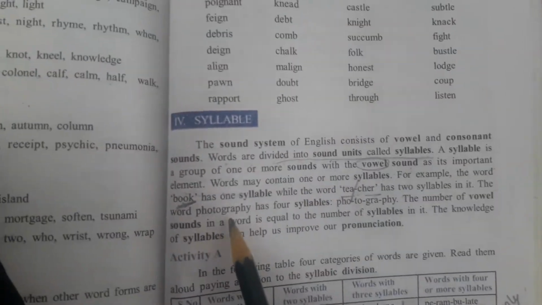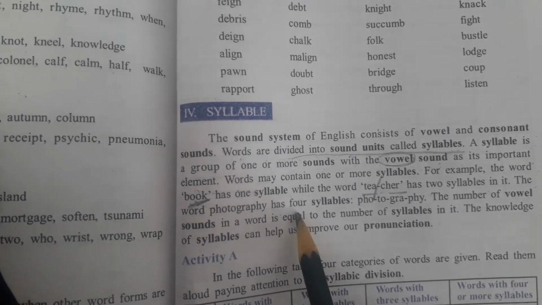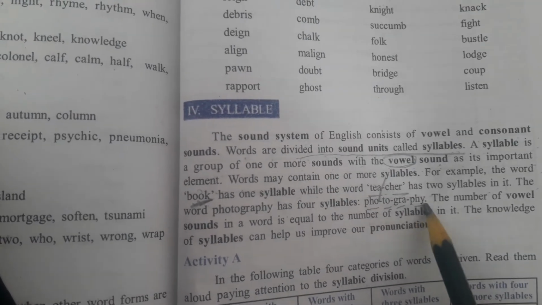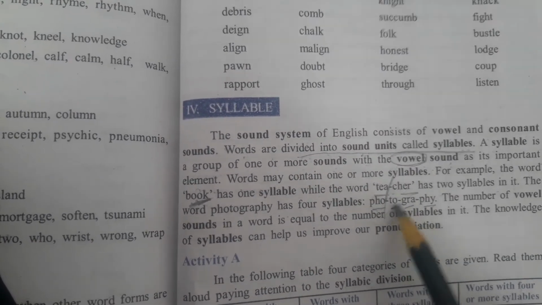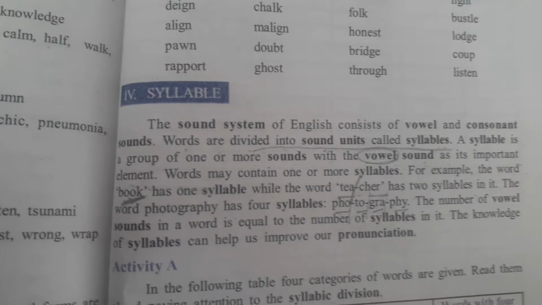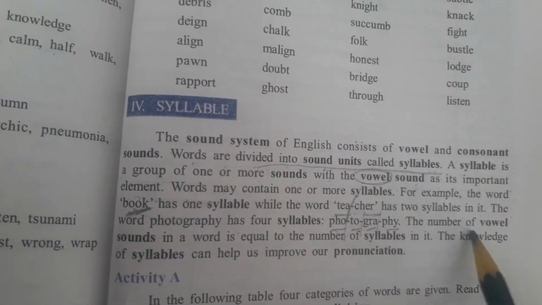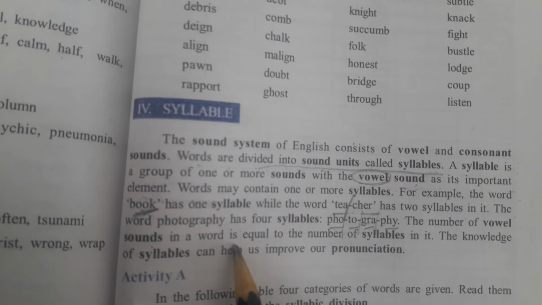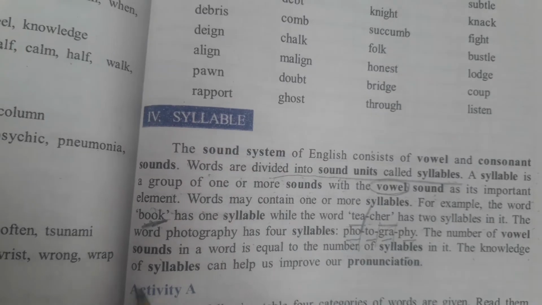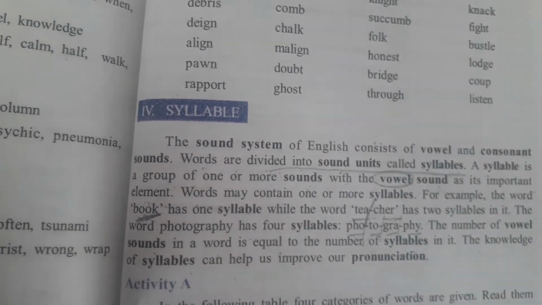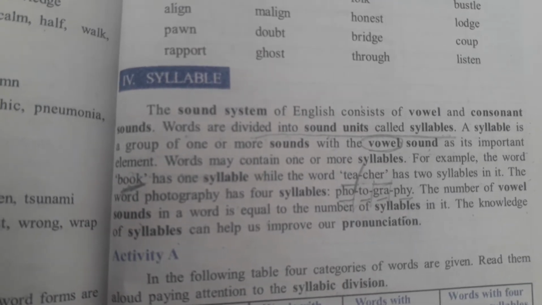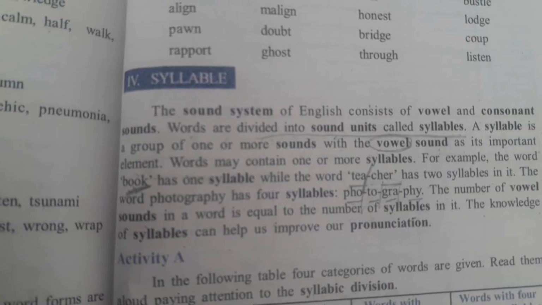The word photography has four syllables. See here, PHO, TO, GRA, PHY, photography. So it is divided into four parts. So it is called polysyllable. The number of vowel sounds in a word is equal to the number of syllables in it. The knowledge of syllables can help us improve our pronunciation. Okay, next.